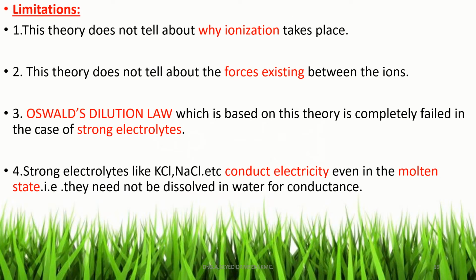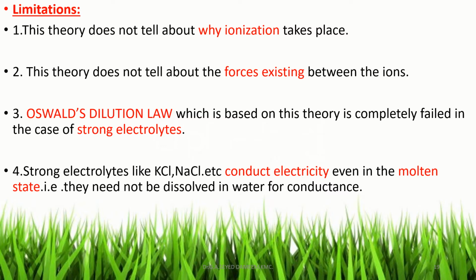This slide shows the limitations of Arrhenius theory. One limitation: this theory does not tell why ionization takes place. Another: this theory does not tell about the forces existing between the ions. And the third: Ostwald's dilution law, which is based on this theory, completely fails in the case of strong electrolytes.